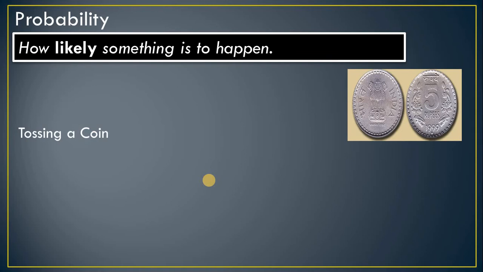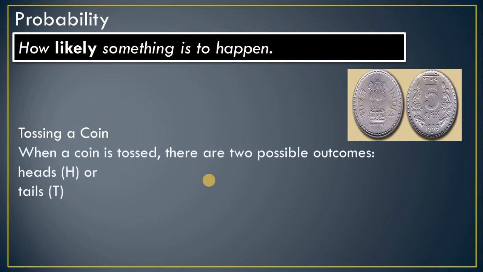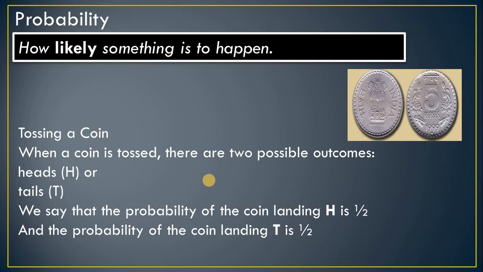If we take the example of tossing a coin, when we toss the coin, there are two possibilities, means two outcomes. Either it will be head or tail. So we say that the probability of getting head is 1 upon 2 and the probability of getting tail is 1 upon 2. For example, either it will be head or tail. Two possibilities are there. Out of that 2, if you want only head, the possibility is 1 upon 2, or if you want tail only, that is also the possibility 1 upon 2. So in this way you can calculate that.